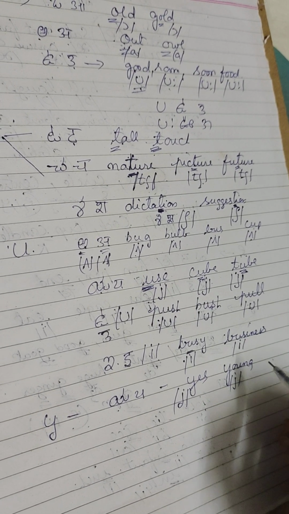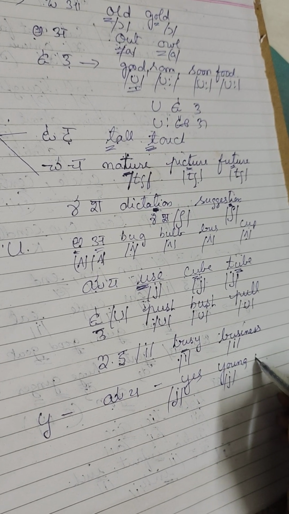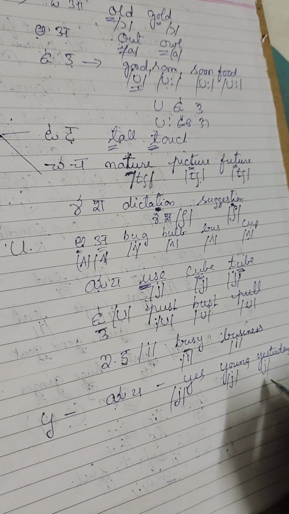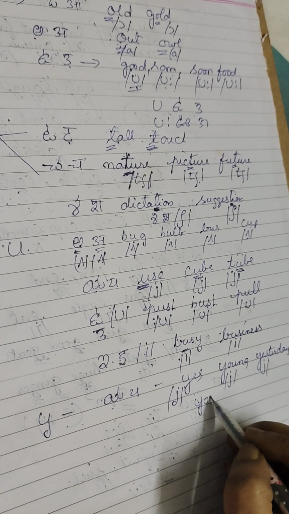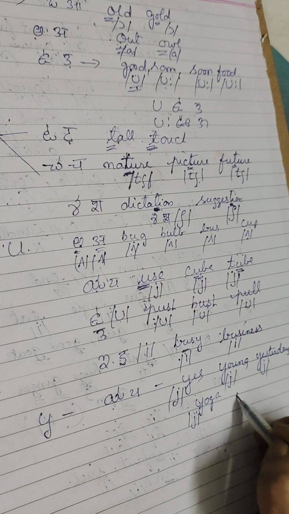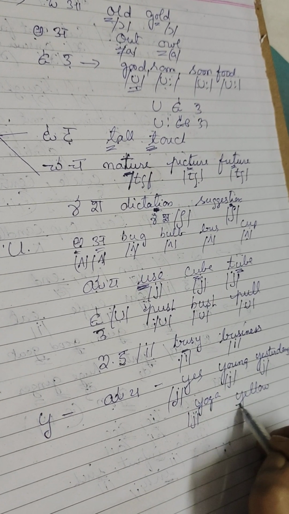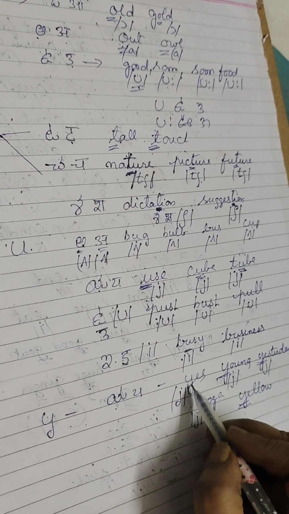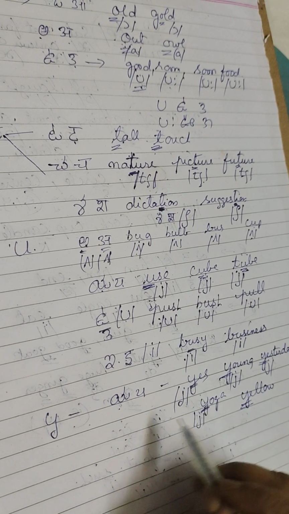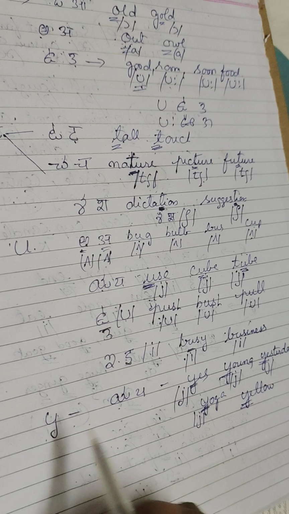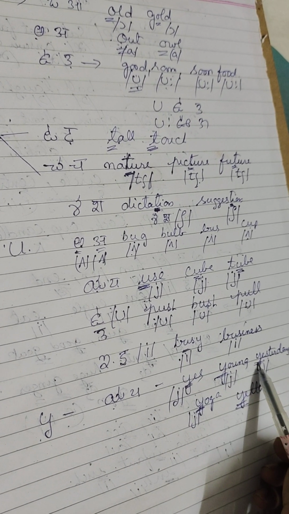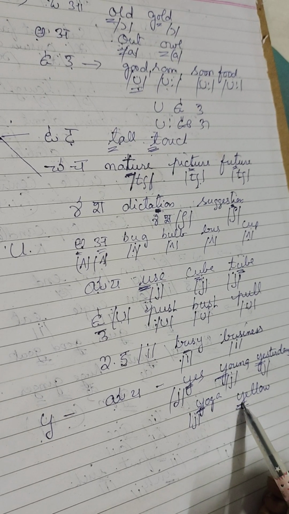Yes, young, yesterday, yoga, yellow. So this Y is pronounced as Ya sound here.